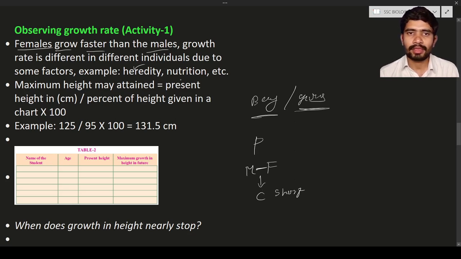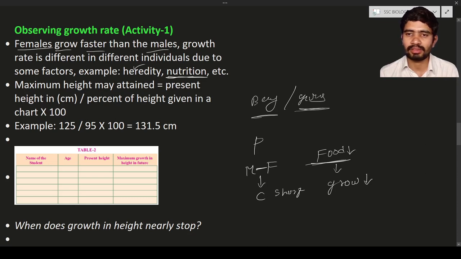And nutrition is nothing but food material. Some children, due to some reasons, will not eat food, whether it may be poverty, meaning they do not have much money to eat, or due to some diseases, they will not eat much food. In that condition the food will be very less. If they take very little food, their body will not grow, and the growth will not be proper.